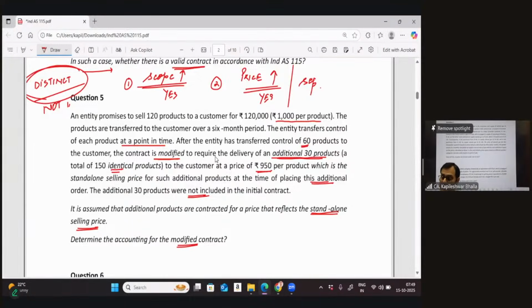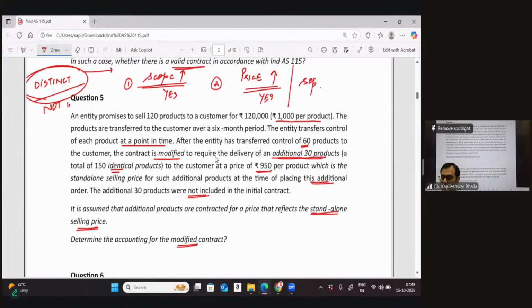And if you remember, I very clearly made a distinction at the very start. When you're looking at whether it is a modification or not, please don't get guided by the language of the question. The language might say that it is a modification, but you need to see whether it is a modification or not. Because when the goods are distinct in nature and the two parameters are met, in this particular case, it is treated as a separate contract.